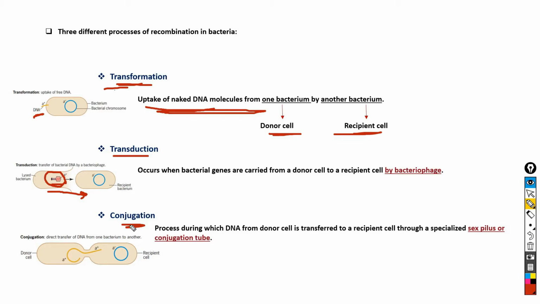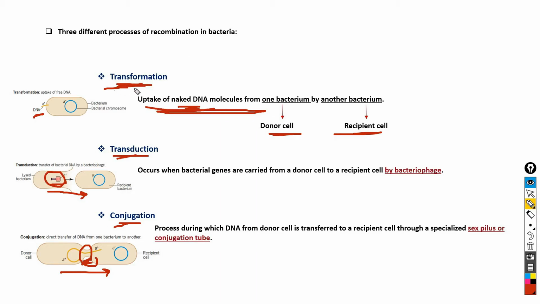Now coming to conjugation. Conjugation is the process of bacterial recombination in which transfer of donor DNA to recipient cells takes place by a conjugation tube or sex pilus. So in conclusion, transformation is the uptake of naked DNA molecules from donor cell to recipient cell. Transduction is bacteriophage mediated recombination in bacteria, whereas in conjugation, the DNA is transferred from donor cell to recipient cells by a conjugation tube or sex pilus.